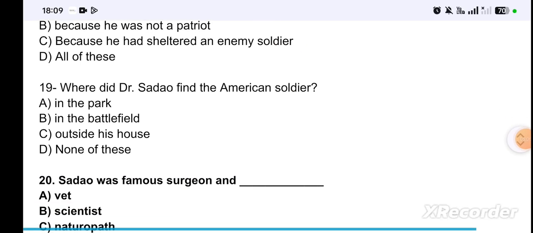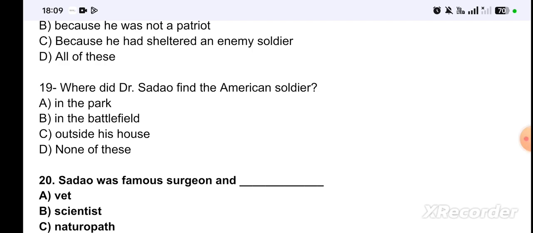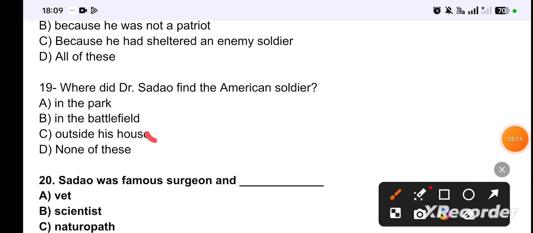Next question is, where did Dr. Sadao find the American soldier? In the park, in the battlefield, outside his house, none of these. So option C is correct, outside his house.